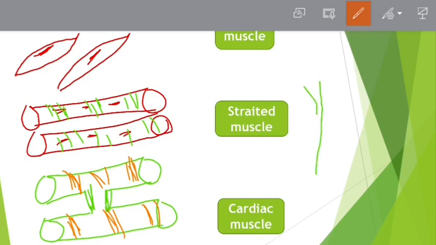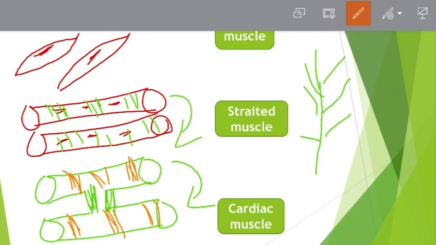Now what I told earlier is that cardiac muscle looks like striated muscle and functions like smooth muscle. So when we draw the structure of cardiac muscle, it will be somewhat like the striated muscle only. But there is some difference. It's not exactly like the striated muscle. So it's cylindrical like this, like striated muscle. And let's draw the striations. As stated, cardiac muscle also has alternate dark and light bands called striations.